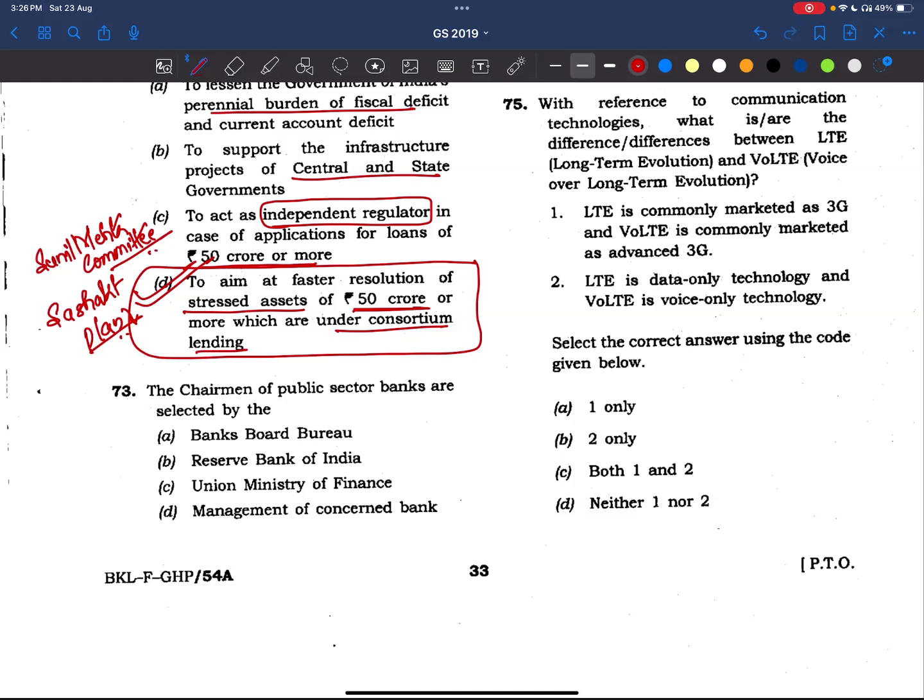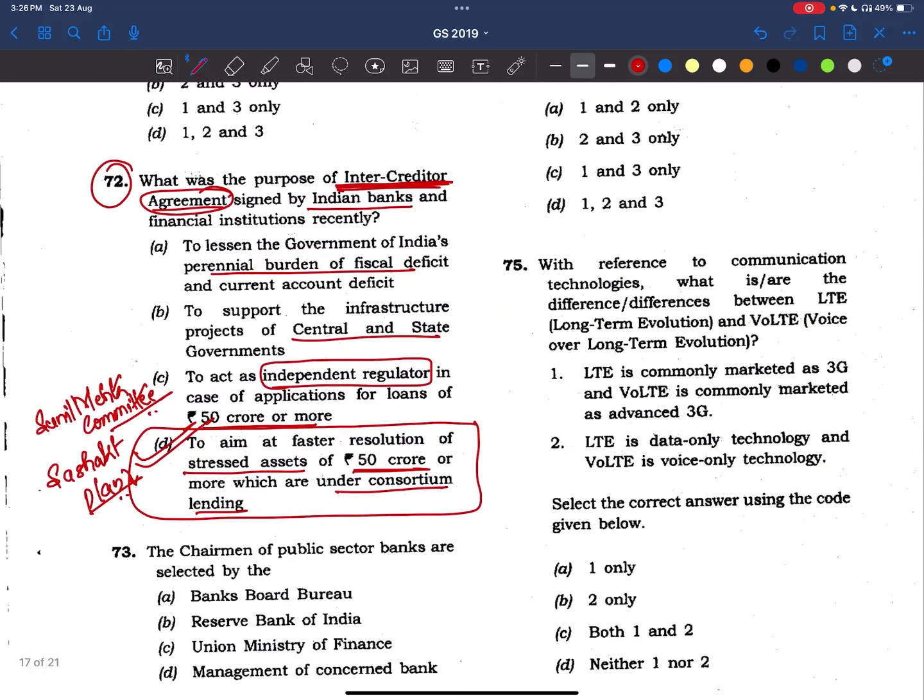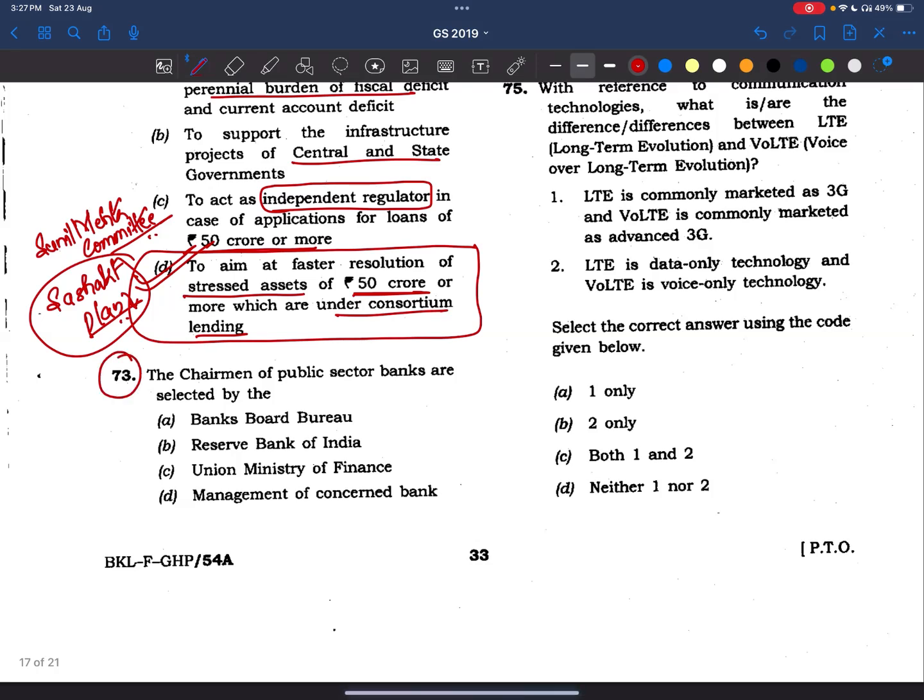Right, now see what we have to read. We have to read about this intercreditor agreement. This is about the SARFAESI plan, sorry, and also regarding bad loans, stressed assets, NPAs, NPA committees. All these things we have to reference. Coming to the 73rd question: the chairman of public sector banks are selected by the